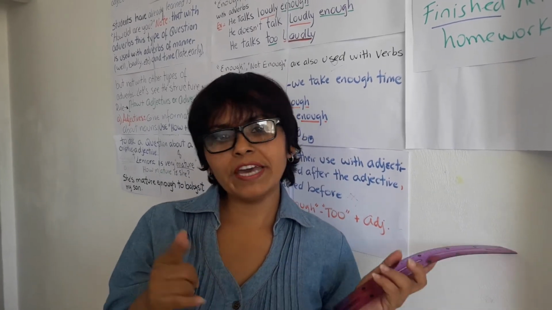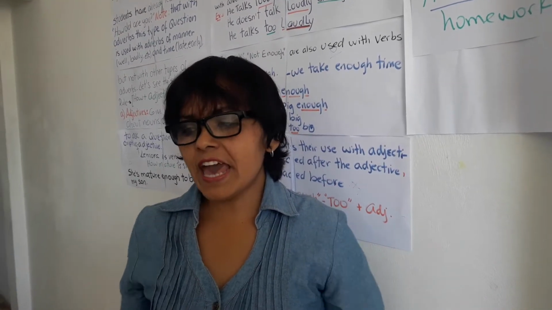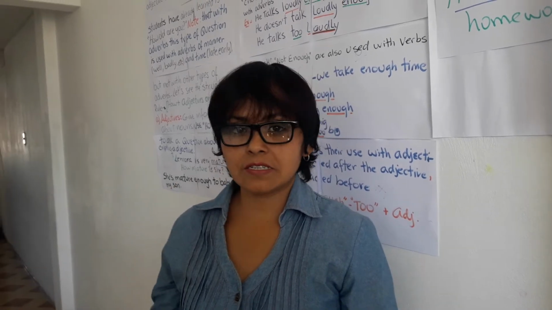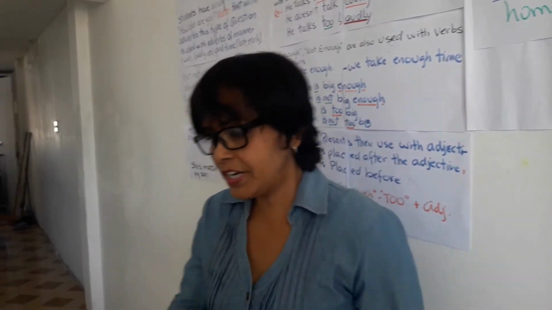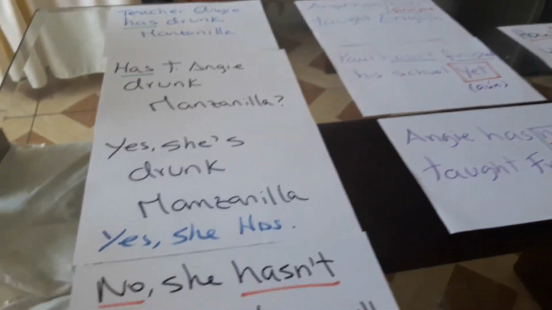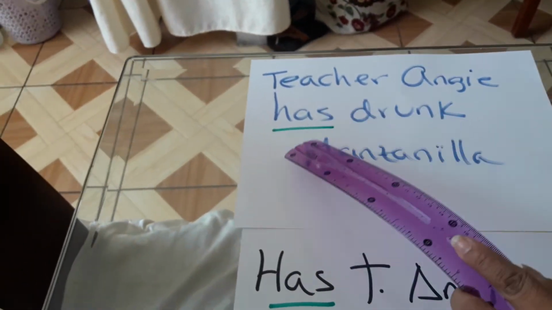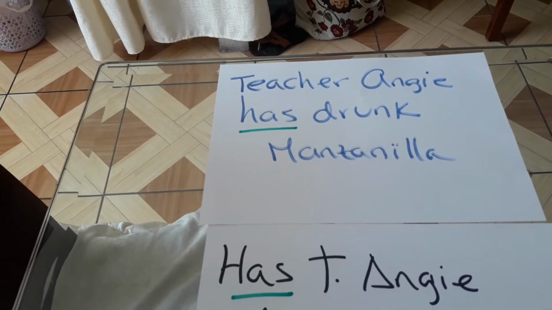Now, let's go. I invite you to my table, and I have how to use it in sentences, questions and answers. Let's go here. In this part I say, "Teacher Angie has drunk manzanilla."